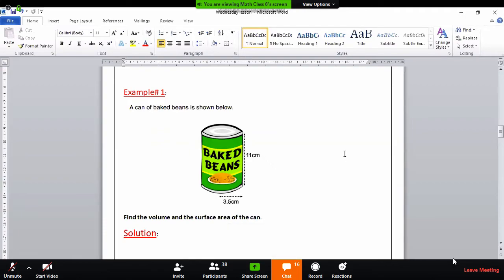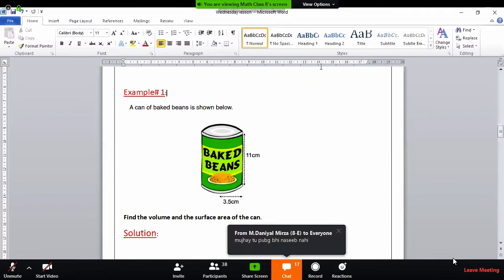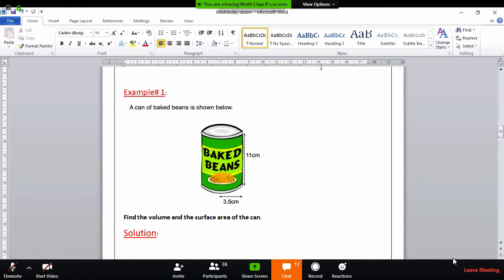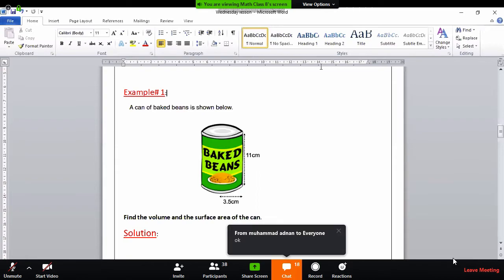Adnan beta, we will not calculate pi in the formula because it will create a lot of mess. Just for your ease, put pi along with the value of area and volume. At the end, wait, I will tell you. Can I add up something? Yes, miss, but be quick, we are short of time. Adnan beta, it depends on you whether you are going to apply the pi value or just use pi symbolically. At the end, you have to substitute the value of pi to get the final answer. Got my point? Got Miss Amreen's point. Okay.